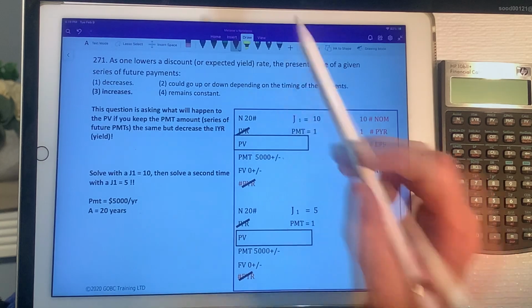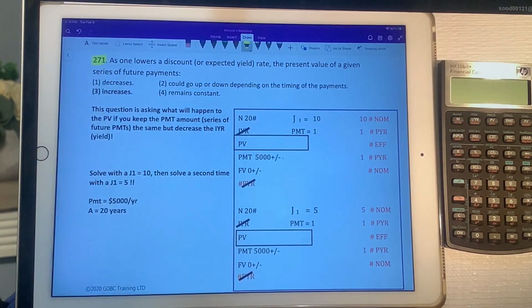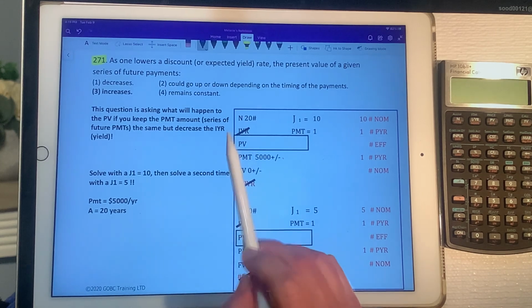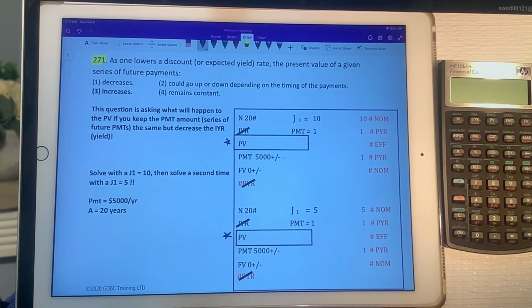All right, so number 271. This one has shown up one other time previous to this, so hopefully you know this one already, but just in case you've forgotten, this is a nice little reminder. This question is strangely worded. The question is actually asking you what is going to happen to this PV if you were to keep everything the same except for your interest rate.